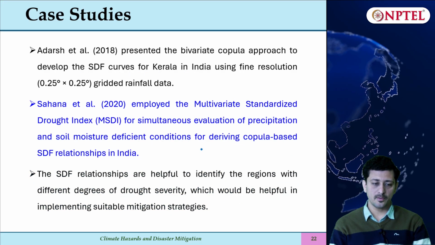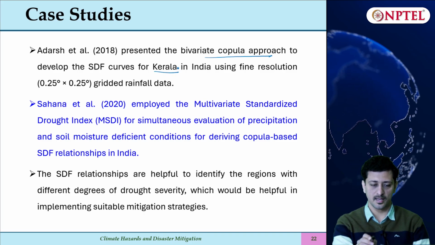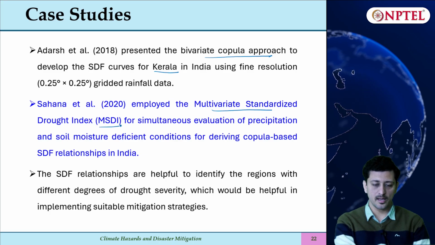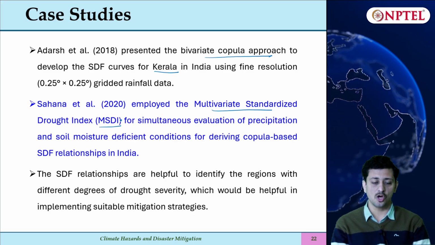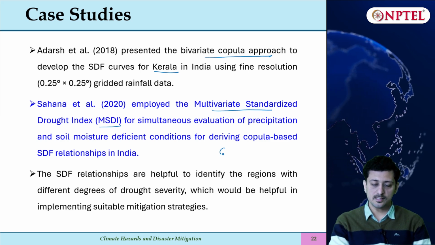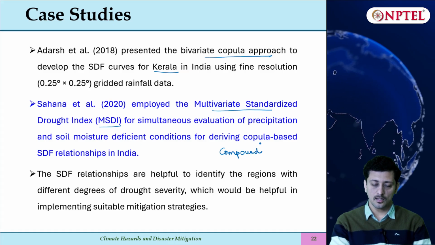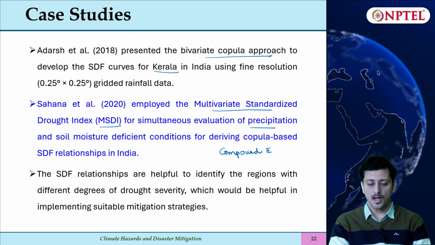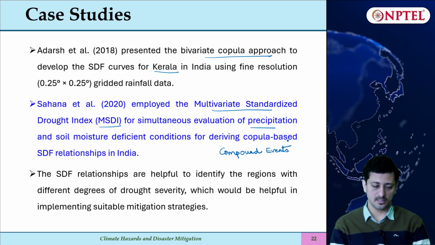Then there is another study by Adarsh et al., which used bivariate copula for deriving SDF curve in Kerala. Then some other studies use a multivariate standardized drought index, which will simultaneously evaluate how precipitation and soil moisture deficit conditions are used for deriving copula. So we have already seen what compound events can be. So here the compounding effect of precipitation and soil moisture deficit both are considered, and then you can incorporate drought relationships.